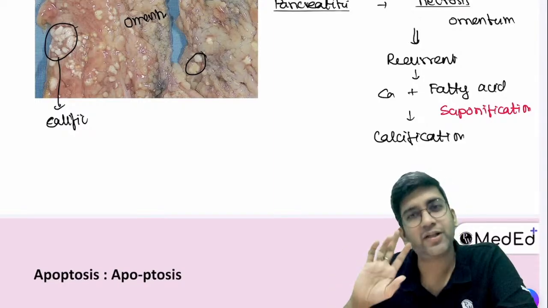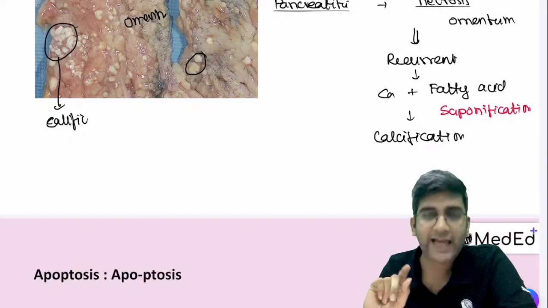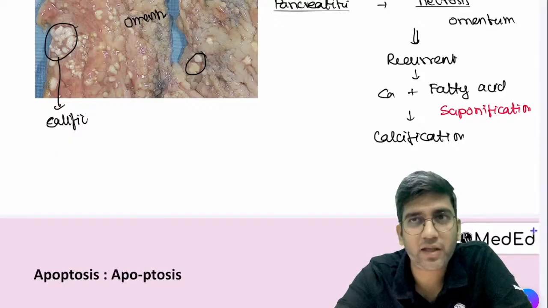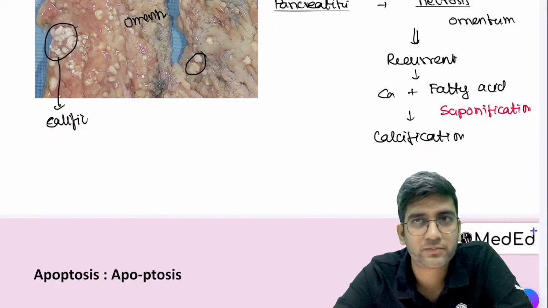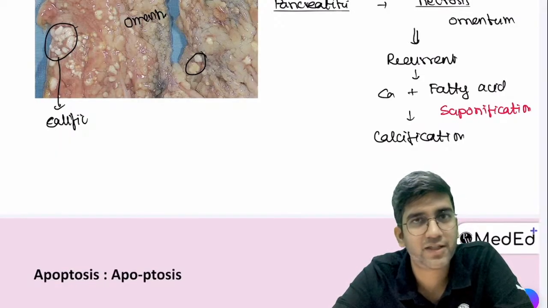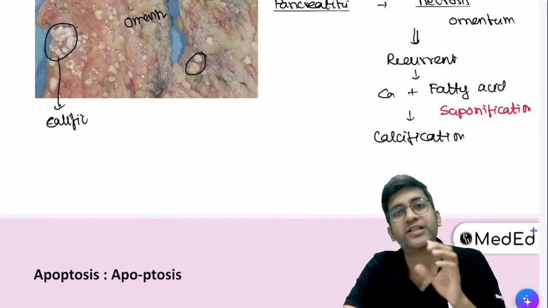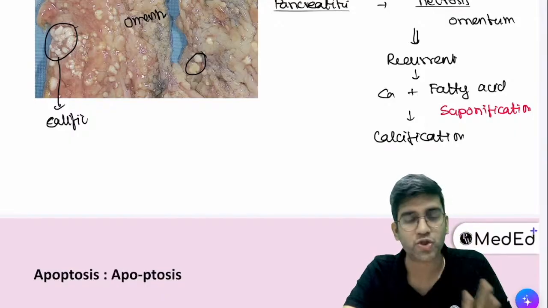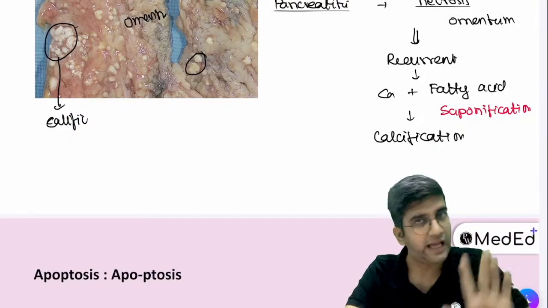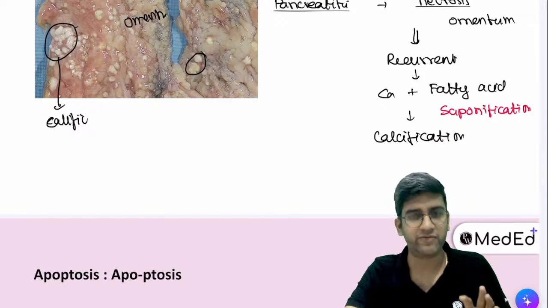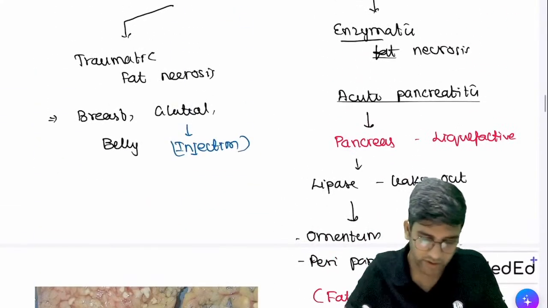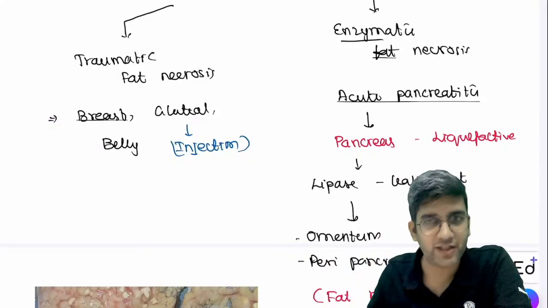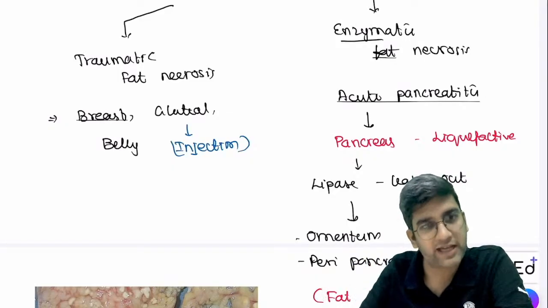Because in every necrosis, the calcium is what is going to get accumulated, right? I will change the question, okay? Tuberculosis, TB, acute or chronic? Definitely chronic, right? I'm having a lymph node which is having tuberculosis. Is there a possibility for me to see calcification there? Because TB is chronic, I'll have it by default, right? Okay. So now, insulin injection, acute or chronic? Chronic, every single day. Traumatic fat necrosis can also have calcification.